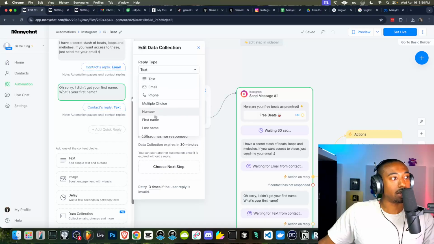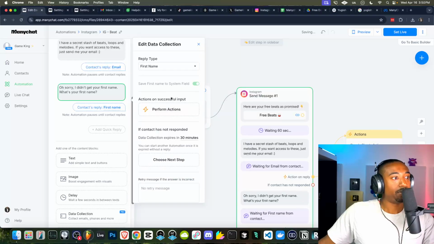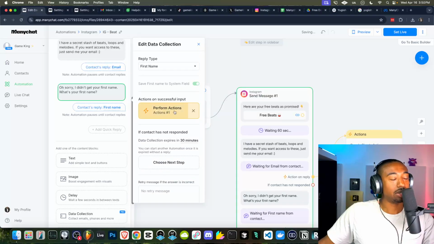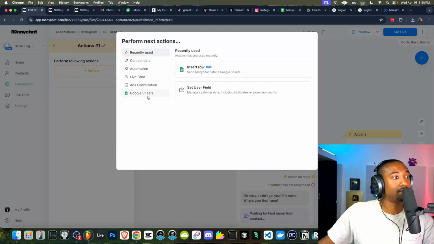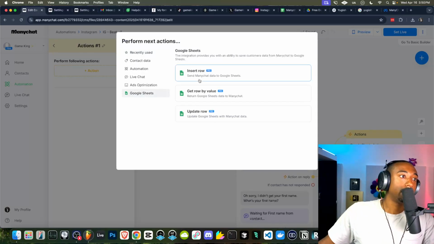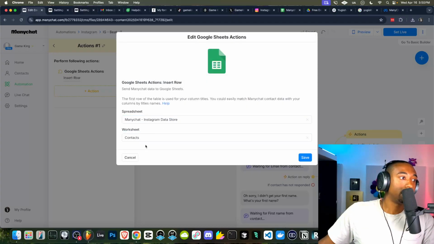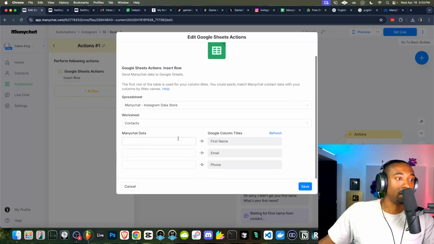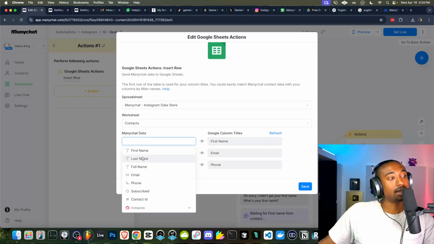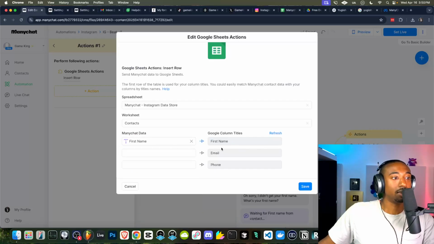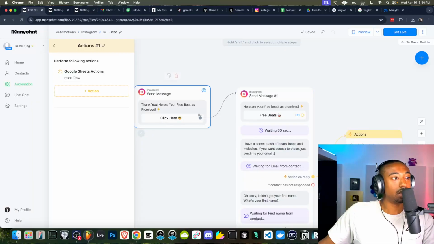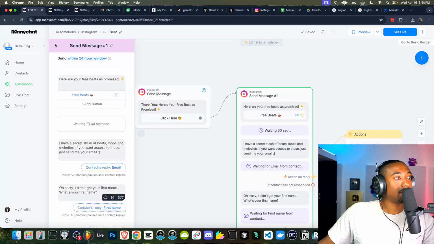We're going to go here to where it says the drop down. We're going to go to where it says first name. And we're going to perform this action. We're going to take another action here. Click the plus button. And after you guys have that Google Sheets integration that I showed you how to set up, you click here, you insert row, select your spreadsheet of choice. And then now we're going to select the information, in this case, the first name. We're going to send that to the first name column. Okay, so the first name is going to go to the first name column. Boom. We're going to go back.